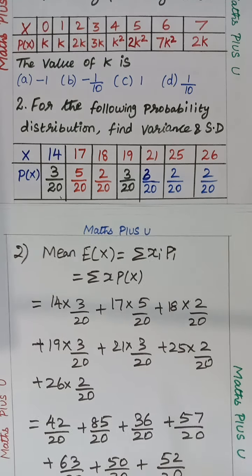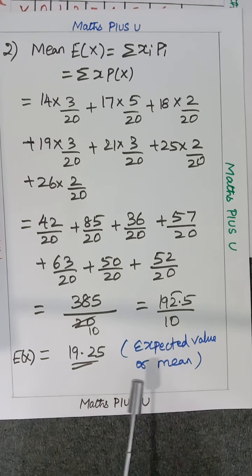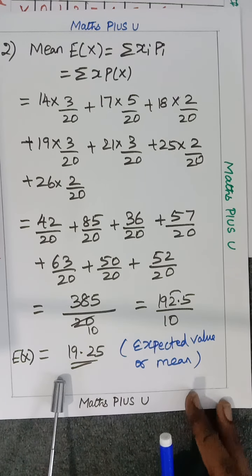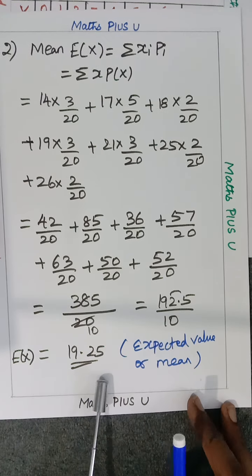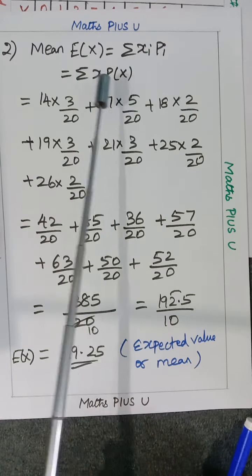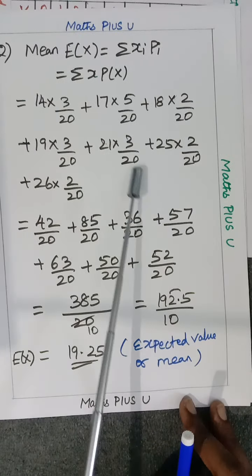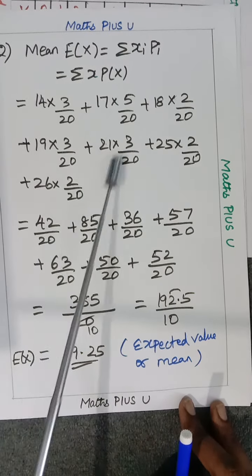If they give only expected value or mean, you can stop here. I may give you homework in this way, where I ask for expected value or mean. You can stop at E of x, that means summation xi pi, summation x into p of x. That alone is enough. These extra steps I have written just so you can understand.